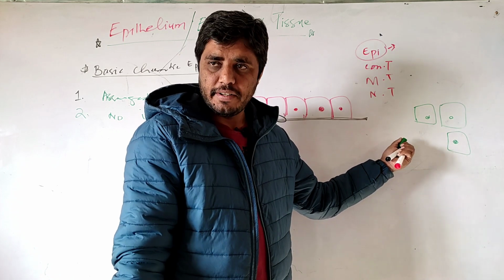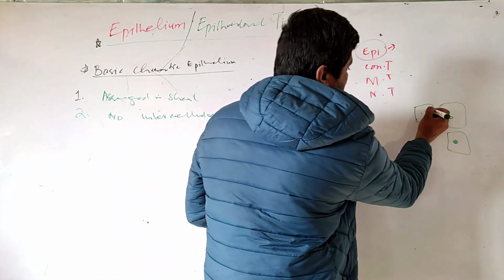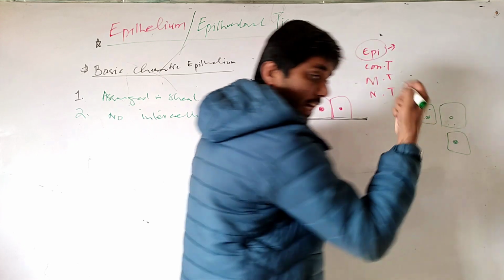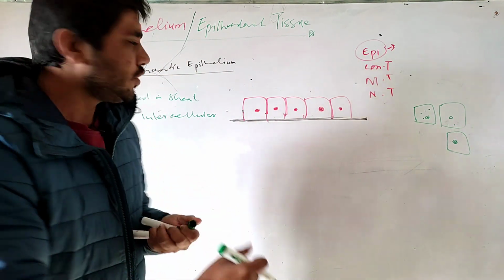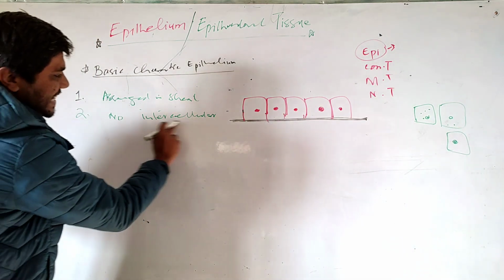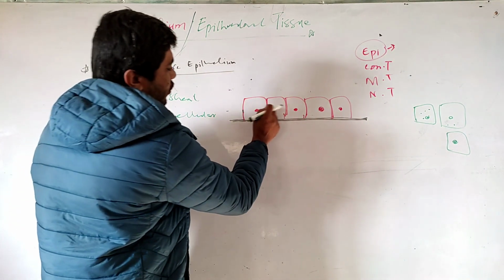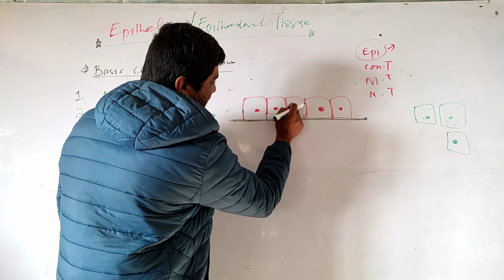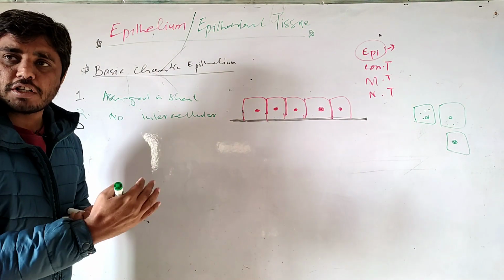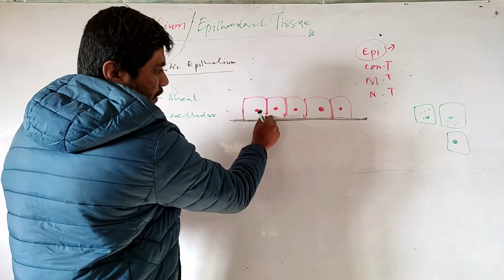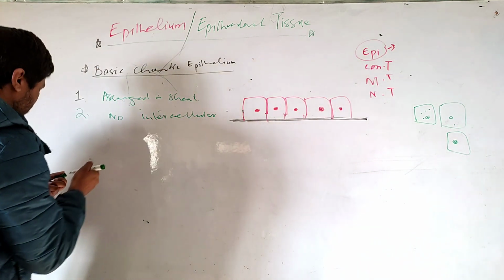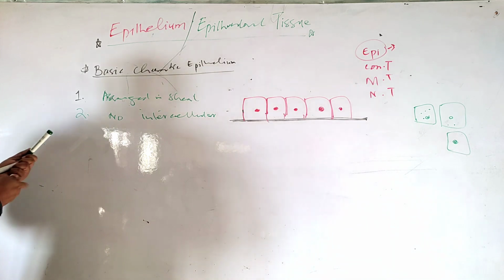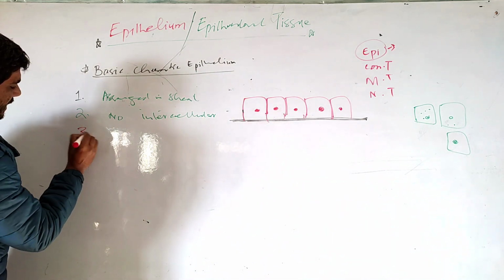The space inside is known as intracellular space. Intra means inside. So in intercellular space between two epithelial cells, there is very little extracellular space, that means between two cells. That's clear.